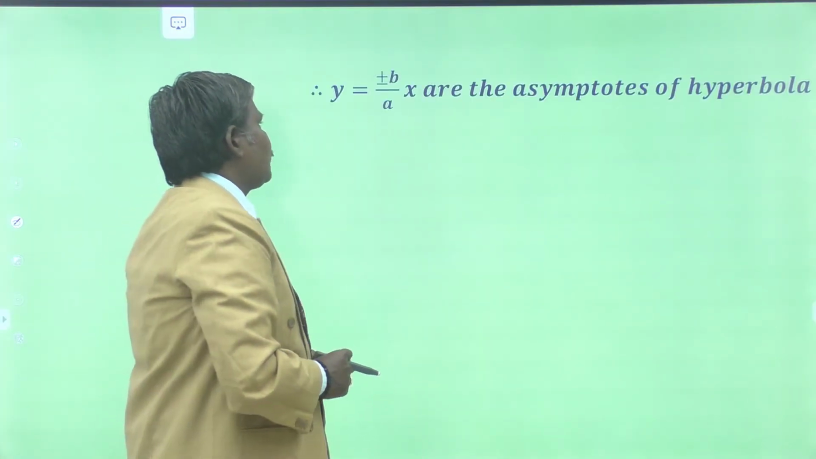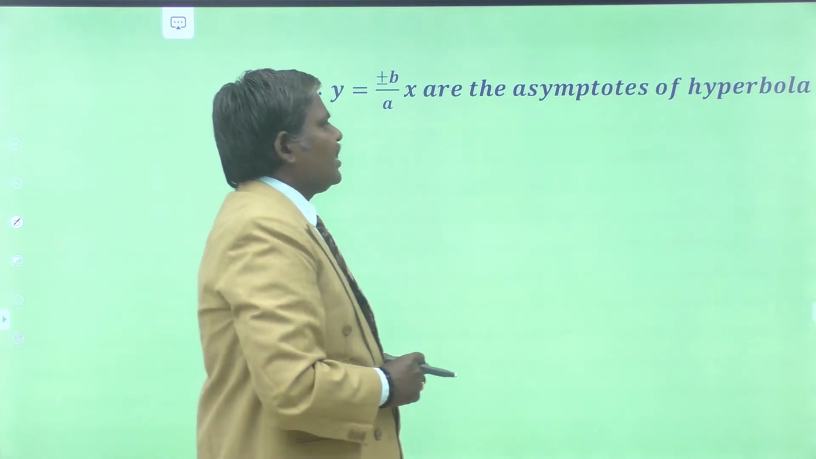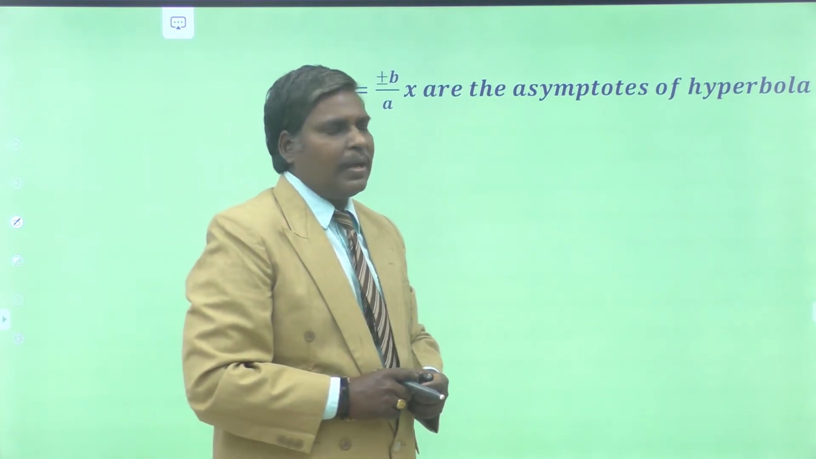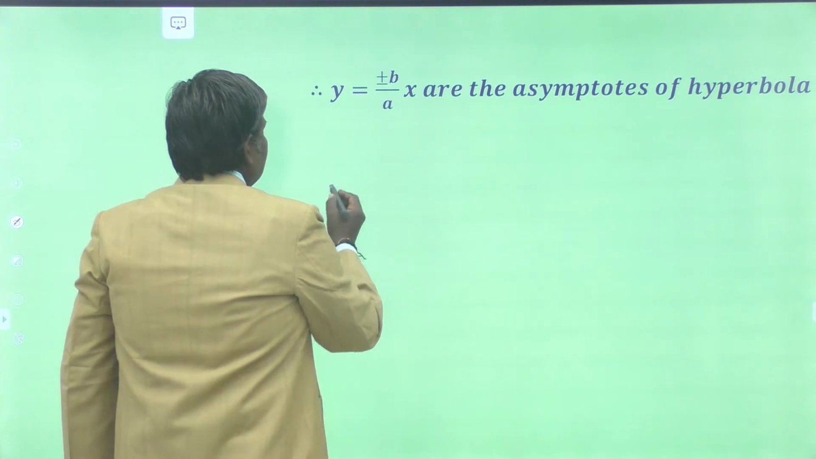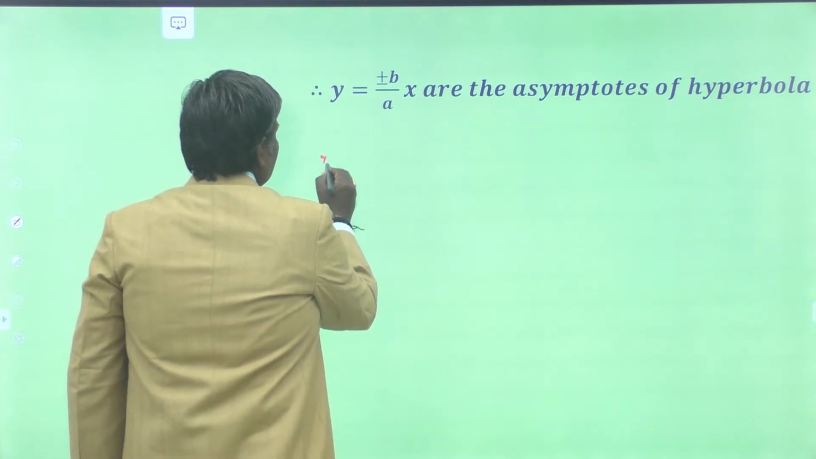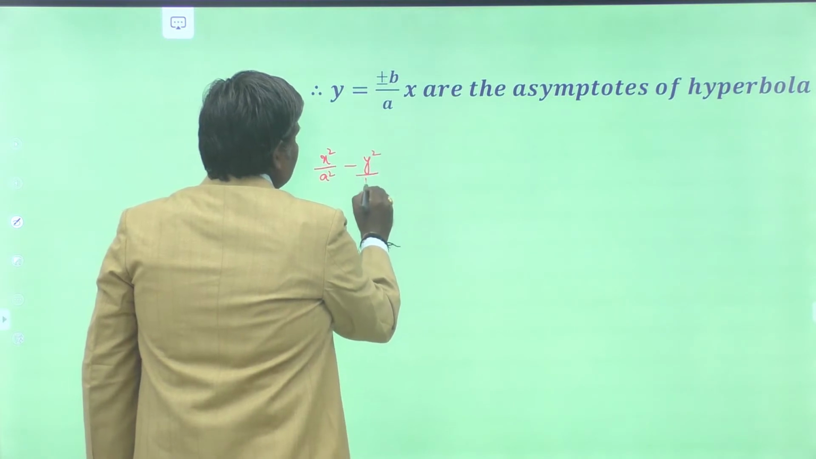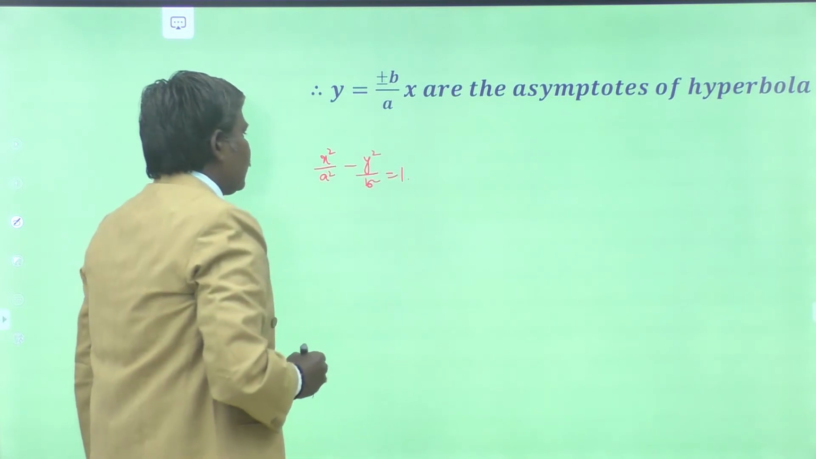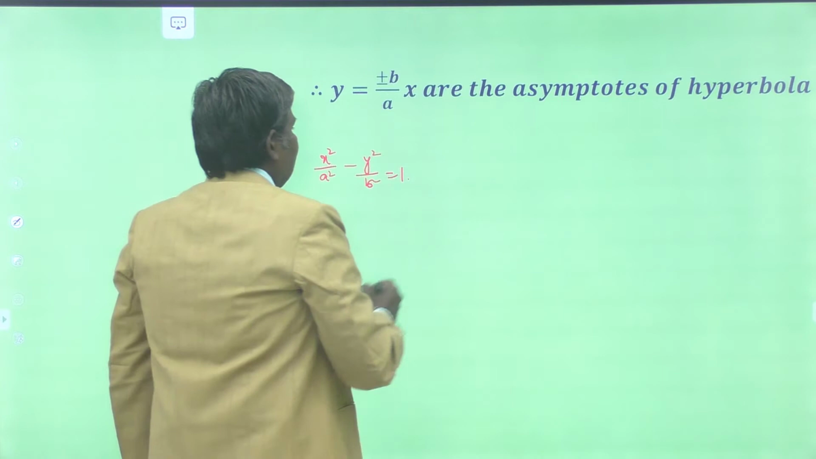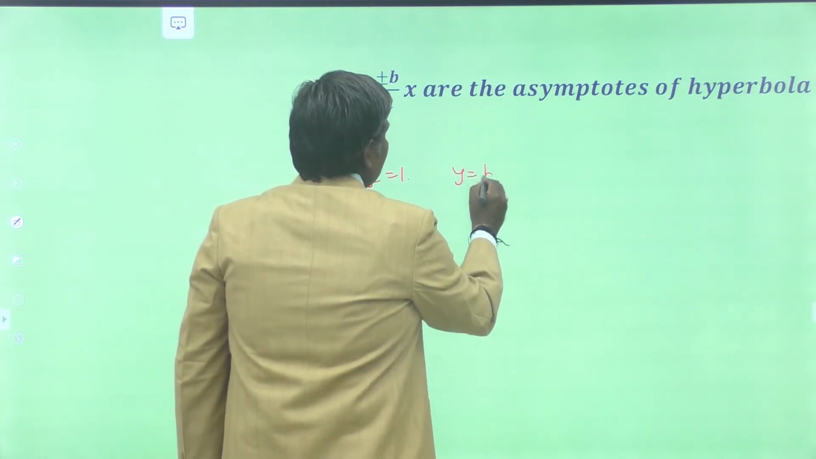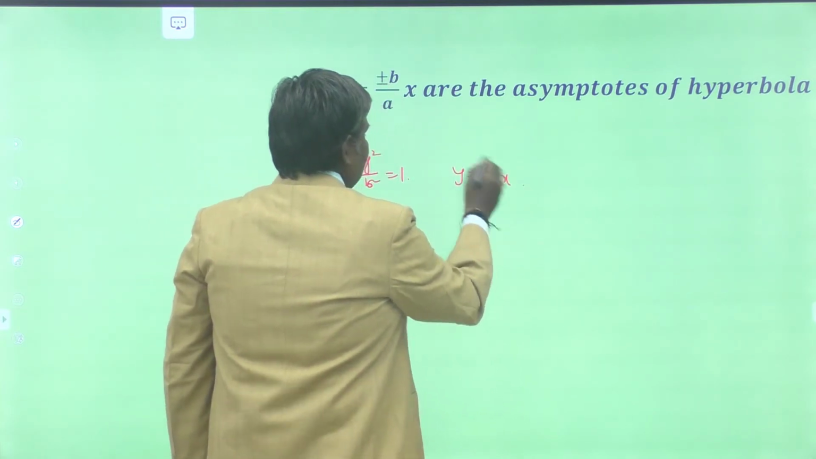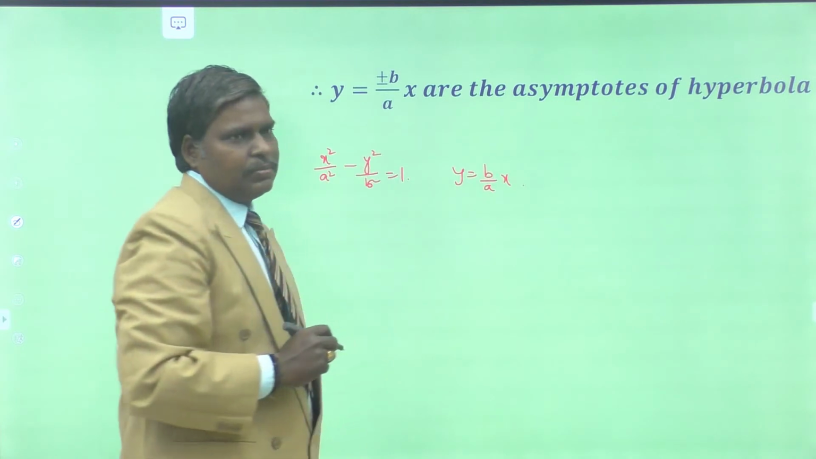So y is equal to plus or minus b by a x are the asymptotes of the hyperbola. So an alternative method is also there. We have x square by a square minus y square by b square equal to 1. This is the equation of the hyperbola, and we have to show that y is equal to b by a into x is an asymptote to this curve.